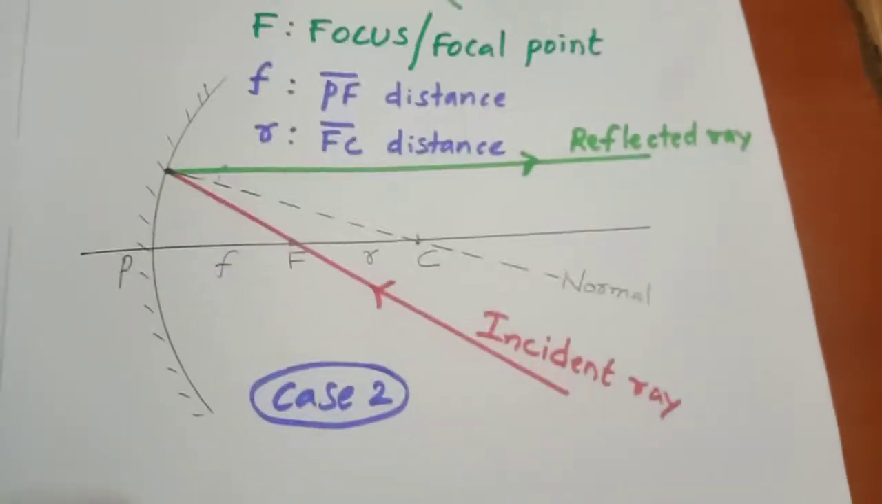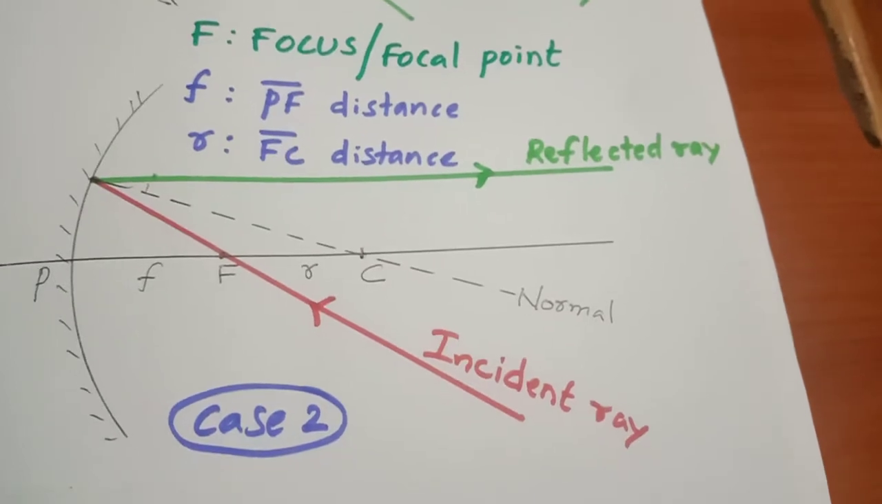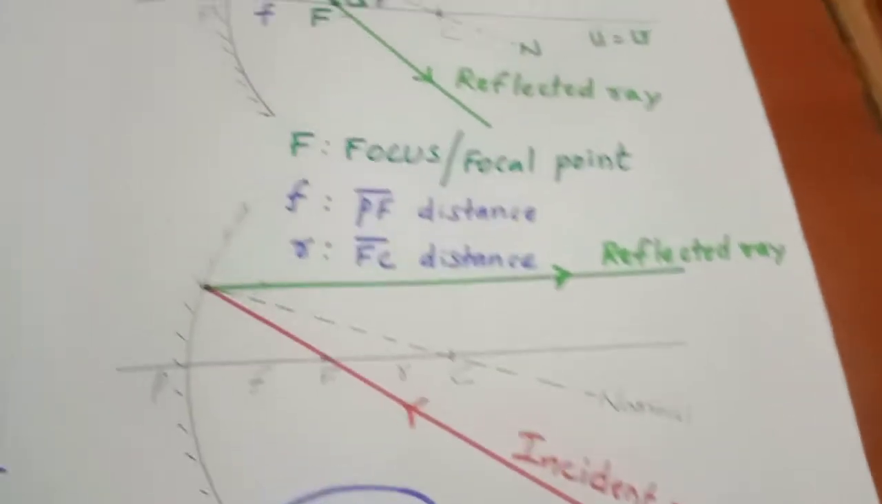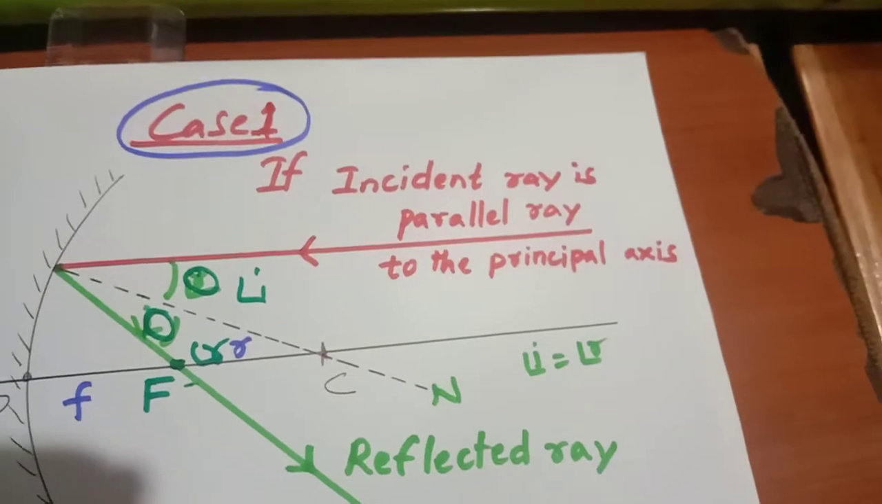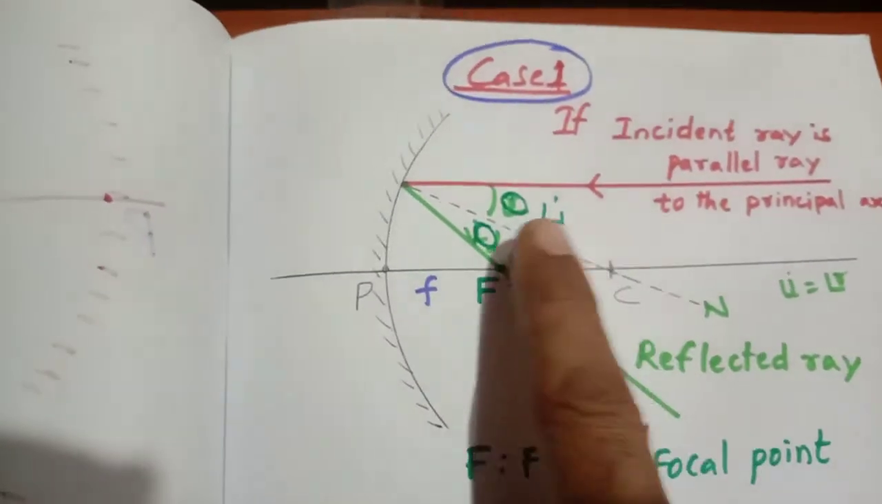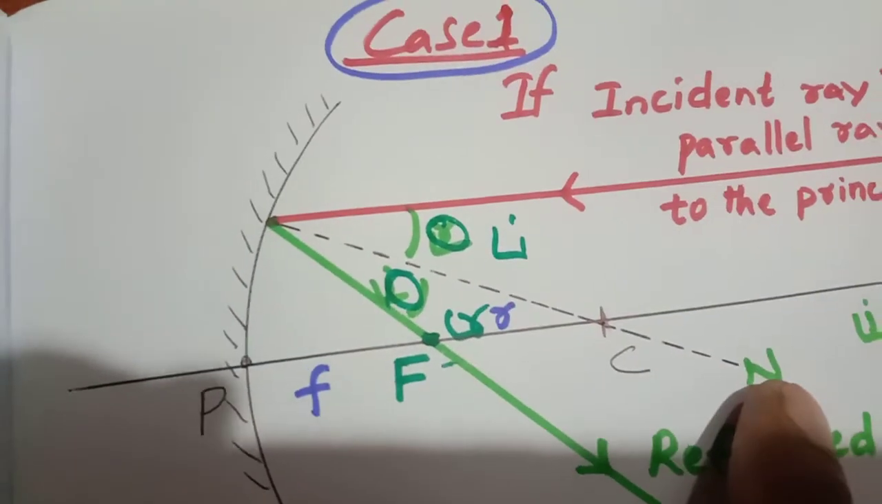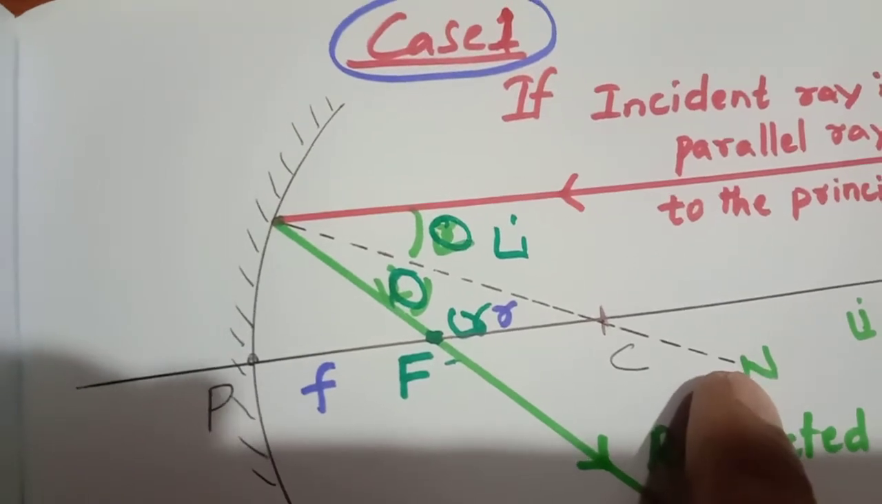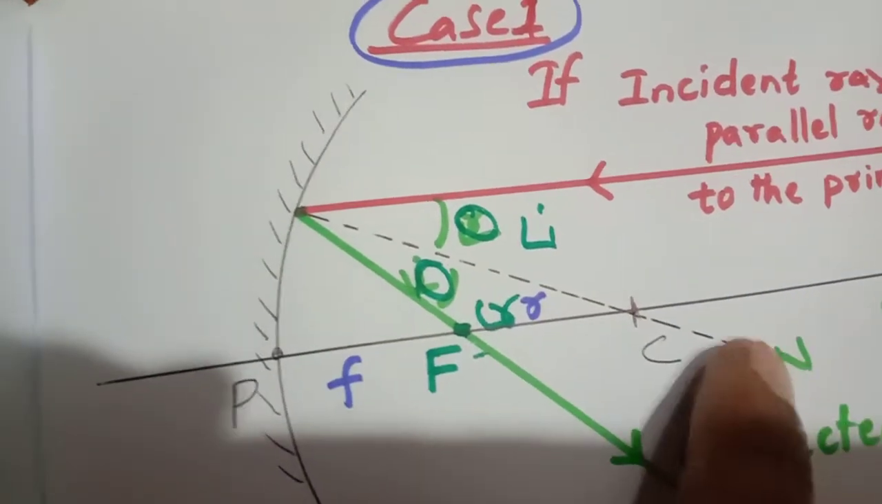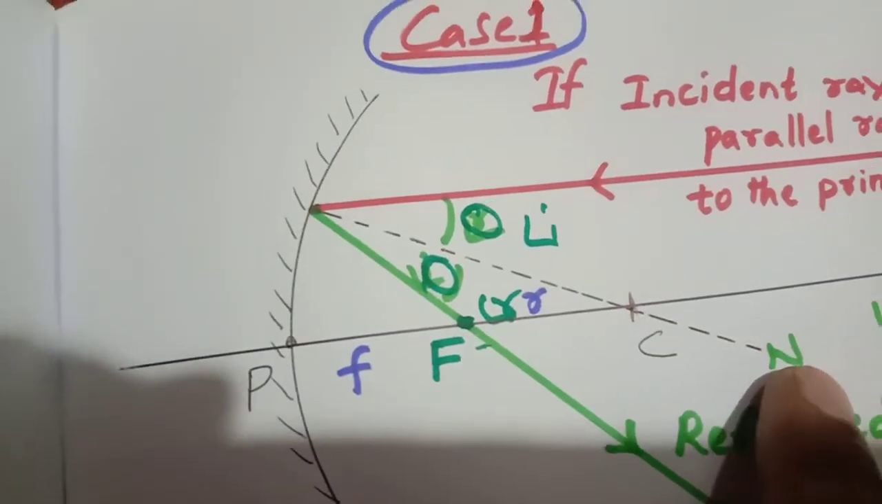In the case of a concave mirror or convex mirror, the angle of incidence: this is the incident ray, the reflected ray, and this is the normal, which is the dotted line here. We are measuring this normal. This is making 90 degrees at this point, at the point of incidence.